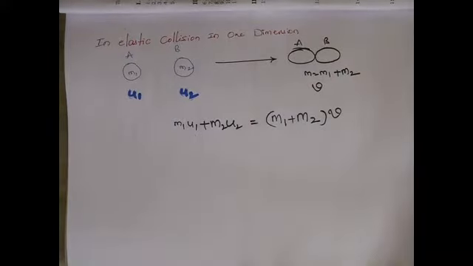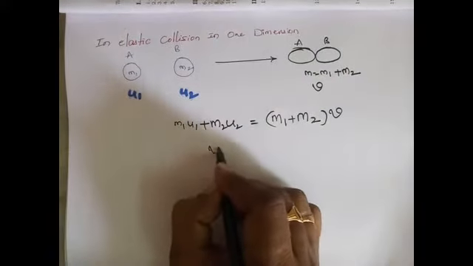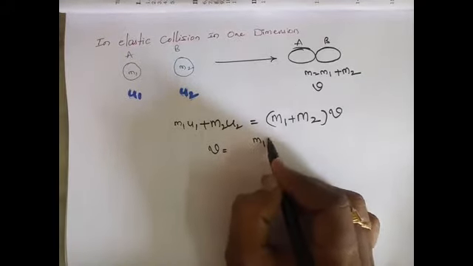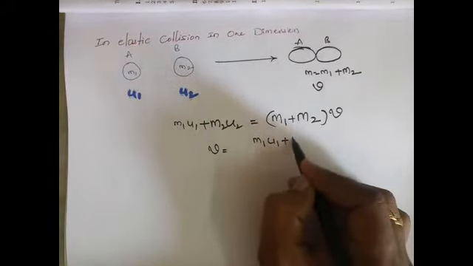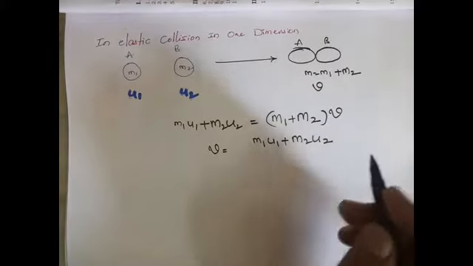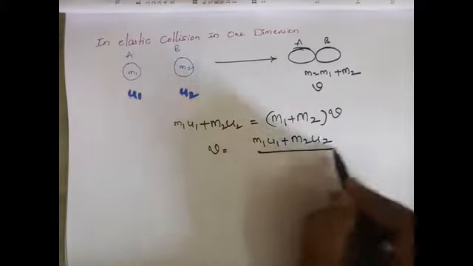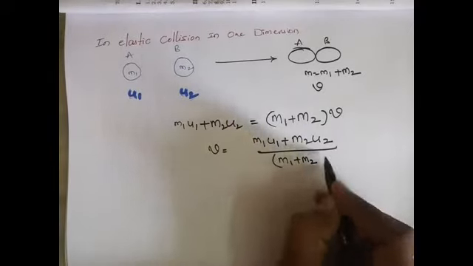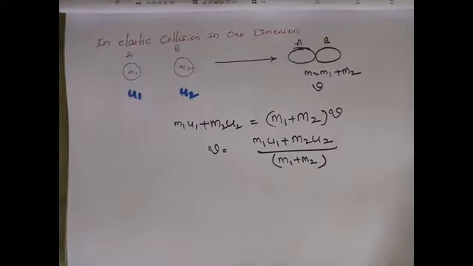From this we get the velocity after collision, v equals m1 u1 plus m2 u2 by m1 plus m2.